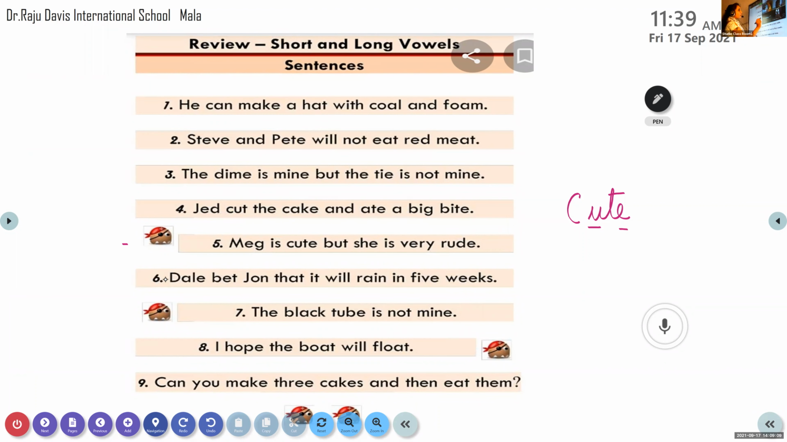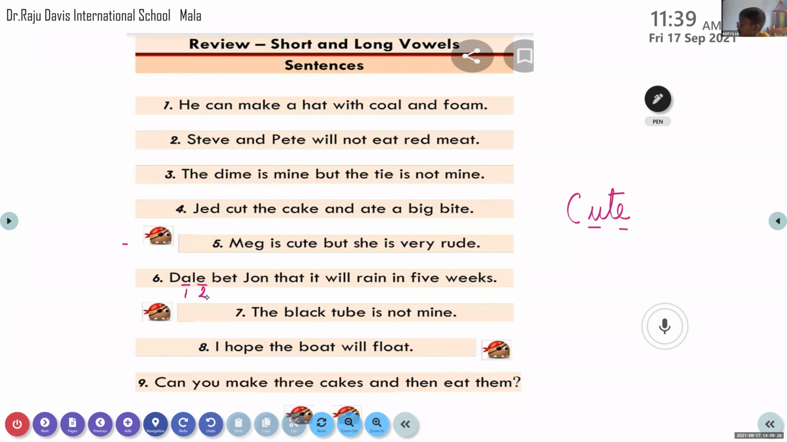How many vowels are there? Before that, tell me, Aditya, how many vowels are there? A. How many? One or two? Yes, A and E. One, two. So in this, which vowel is silent and which vowel is long?